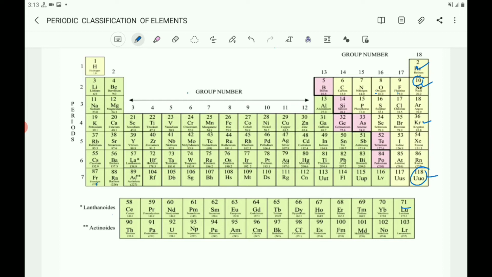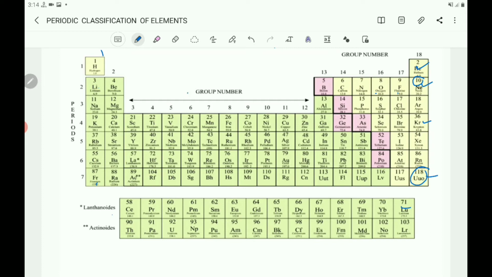Repetition in the electronic configuration of the outermost shells. Here all are s1, s1, s1, s1. So these end with s2, s2, s2, s2 in this way. So the outermost electronic configuration is repeating. As the chemical properties of elements depend on the valence electrons, that is, the electrons in the outermost shell of the atom, it seems that the periodic properties of elements are due to similar valencies after a regular interval.